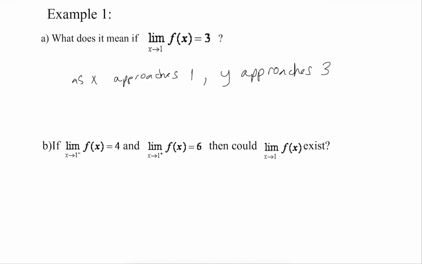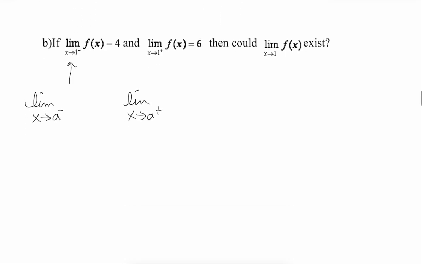Now, new notation that I want to talk about. If we could write what this means, it is not a power. What this means is we are approaching an x value of a from the left.